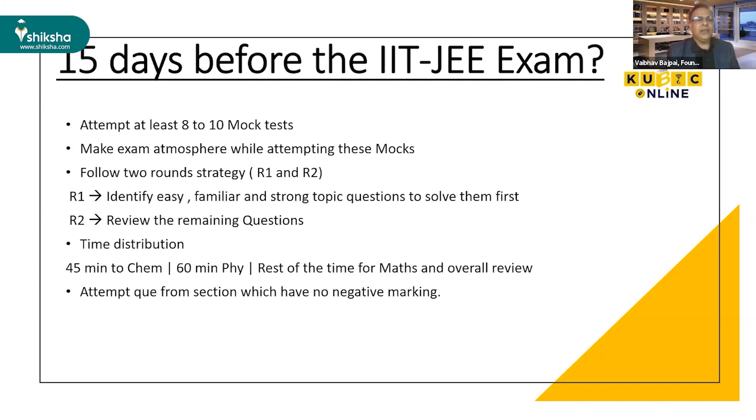And the next one is time distribution. You just allocate the time, like in chemistry you spend 45 minutes, in physics you spend 60 minutes, and the rest of the time for mathematics and overall review. And you can change it according to your subject preference. Suppose you like mathematics, so you spend on mathematics first, then physics, then chemistry. So you can start practicing subject wise. And then,